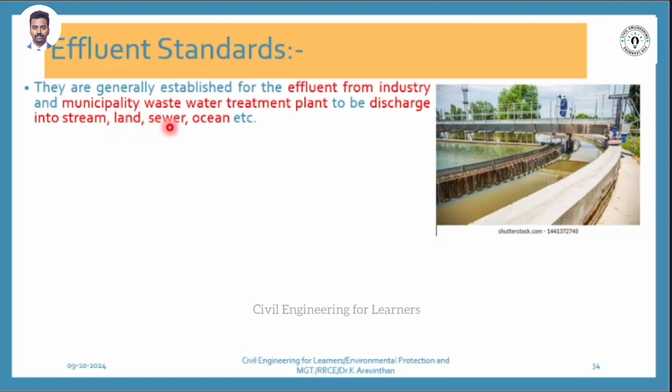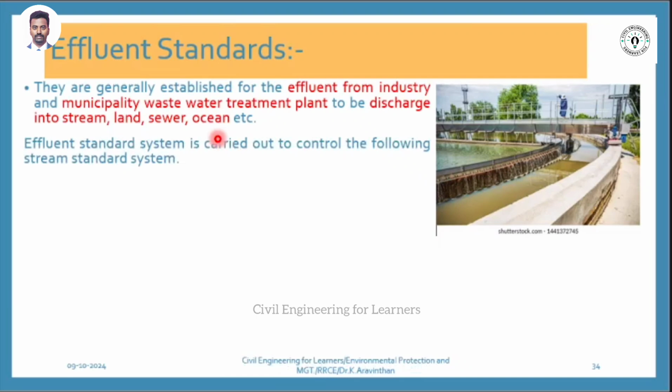Then it is called sewer. What do you mean by sewer? Sewage. Can you see each and every house? Outside their house they have some sewage. So that is called sewage area, and last one is ocean. Certain industries pump the water out and then they will let it into the ocean. Ocean standards are there. Yes.